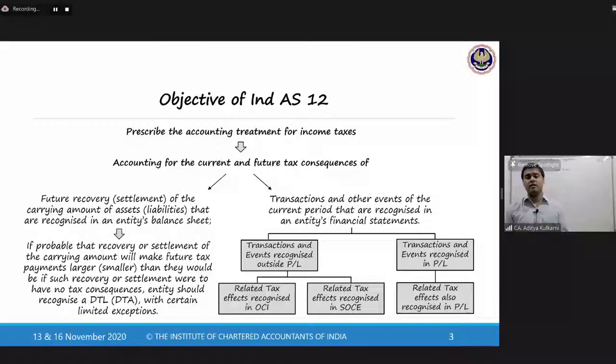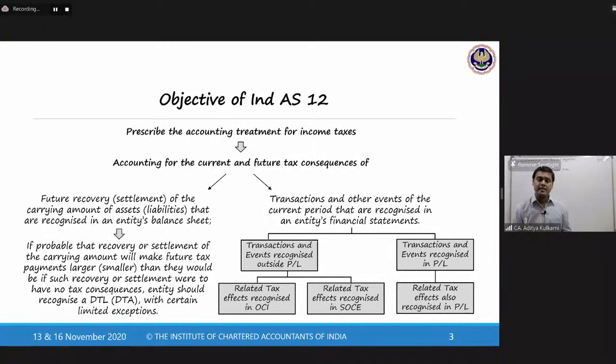You make a credit sale. Why are you making a credit sale? Because you want to increase your sales, reach out to more people, knowing that you are giving a credit. Therefore, your debtors increase. So you are essentially, I can say, passively investing in debtors. I will not say actually putting money, but you are investing in debtors. Why are you investing? Tomorrow, these debtors will be monetized and you get economic benefits from them. So that is also one of the examples of future recovery of carrying amount of assets.